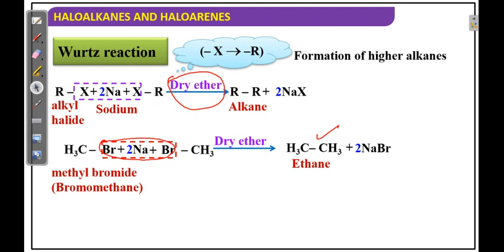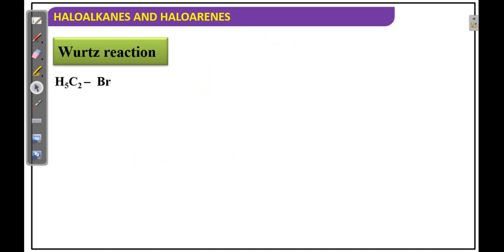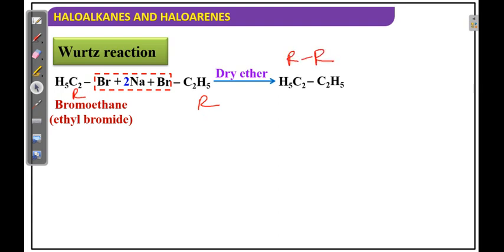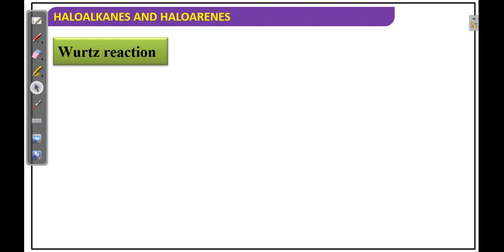Suppose you take ethyl bromide and ethyl bromide, you will get butane. Same, just remove the bromine and sodium. Then this R group and this R group combine, R-R. This is the simple reaction, in the presence of dry ether. So here the carbon chain becomes double. Suppose the question is to prepare hexane, then what do you have to take? Propyl chloride.